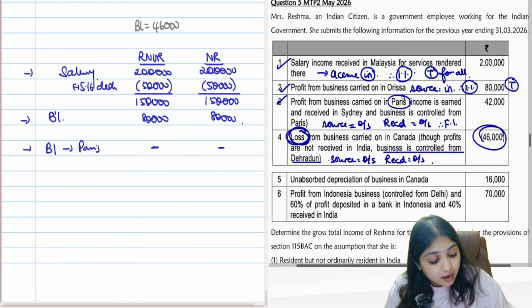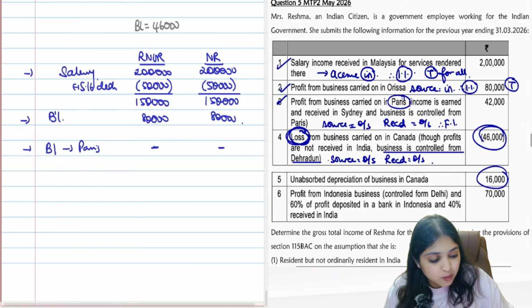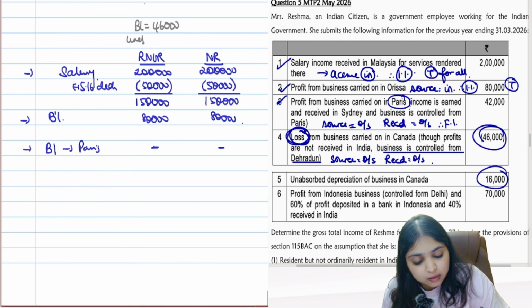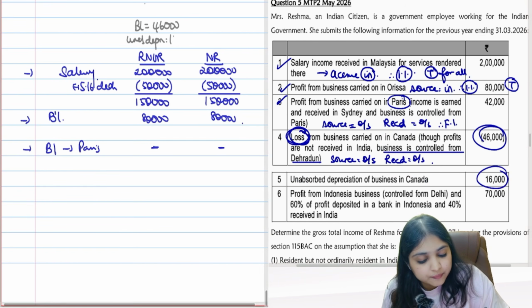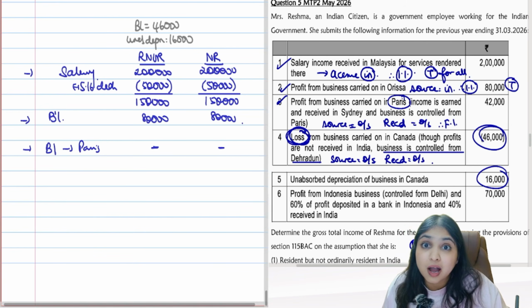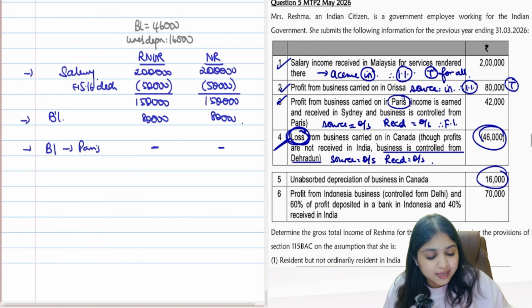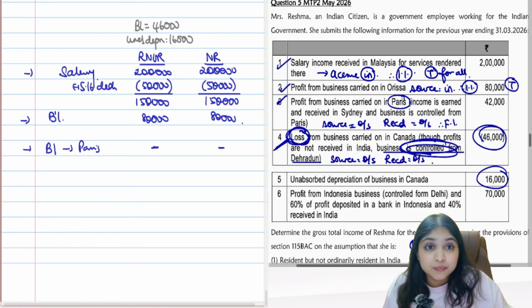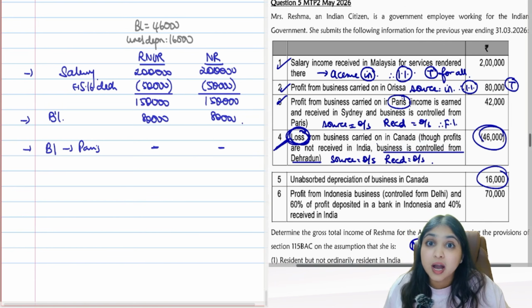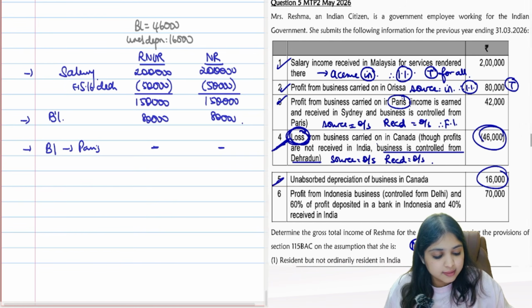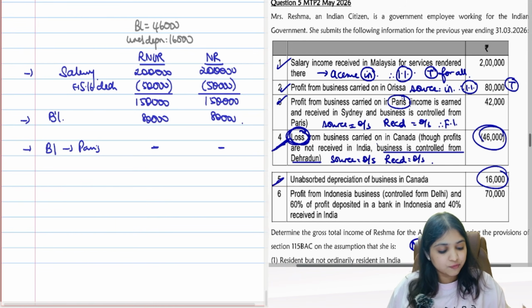Okay. Then, unabsorbed depreciation of business in Canada. Same Canada business, unabsorbed depreciation 16,000. I'll consider for RNOR 16,000. Why am I considering for RNOR? Because for RNOR we decided, right? Controlled in India. Because controlled in India we will consider for RNOR. So business loss also we will consider. Unabsorbed depreciation also we will consider for RNOR.